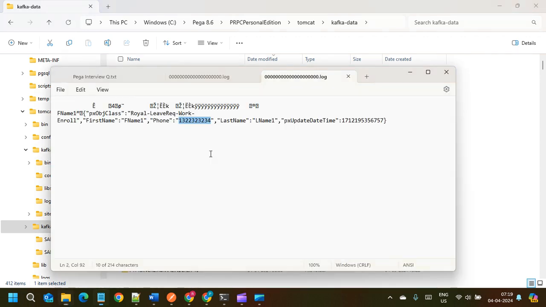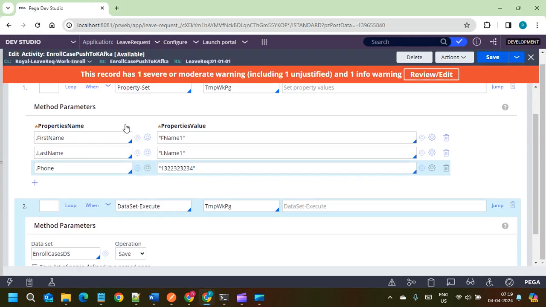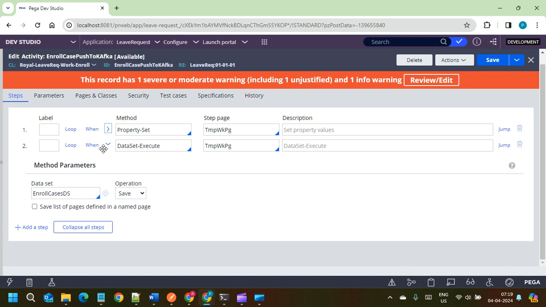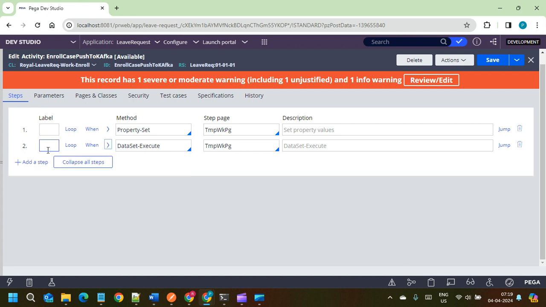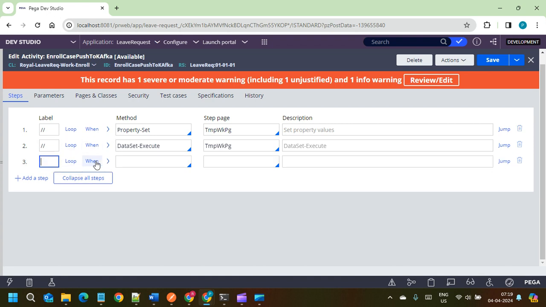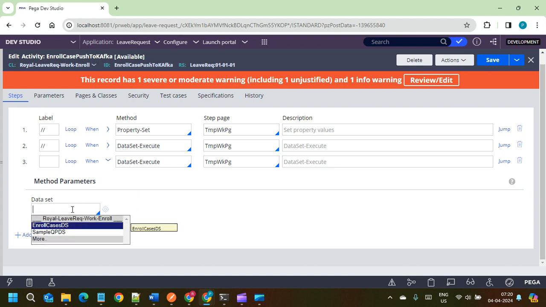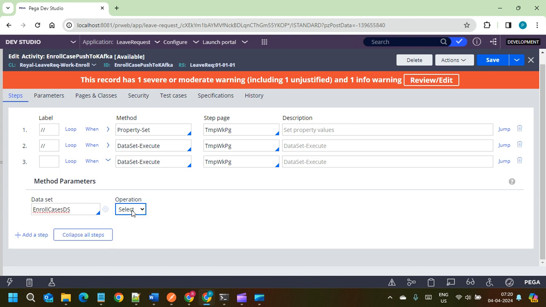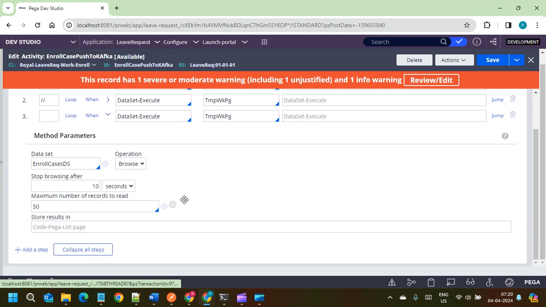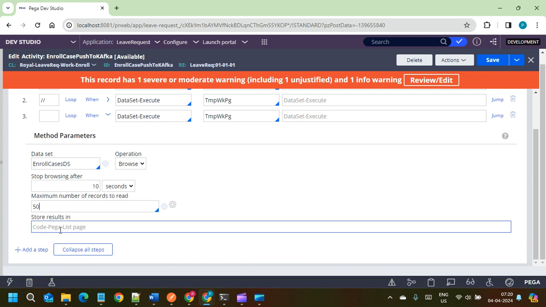Now, suppose I'd like to browse the records using the dataset, we can do the same thing using Dataset-Browse also. For that also, Dataset-Execute is the method. Here for the dataset we need to give enroll cases, give the browse option here, and stop browsing after 10 seconds, maximum number of records to read is 50.